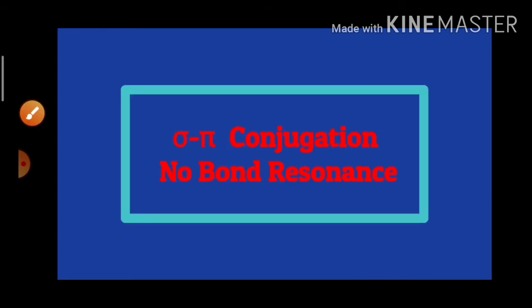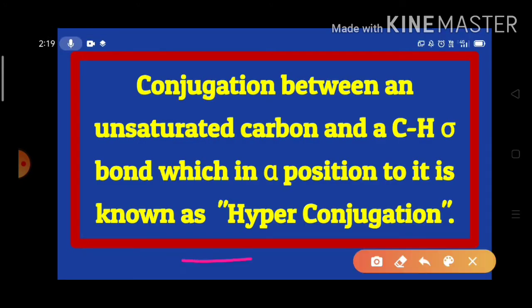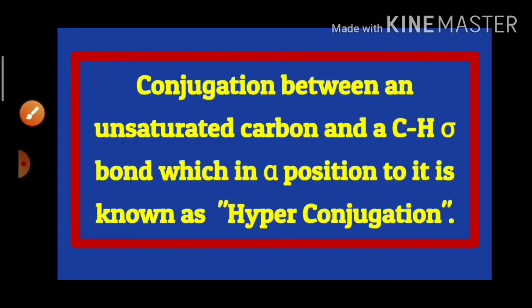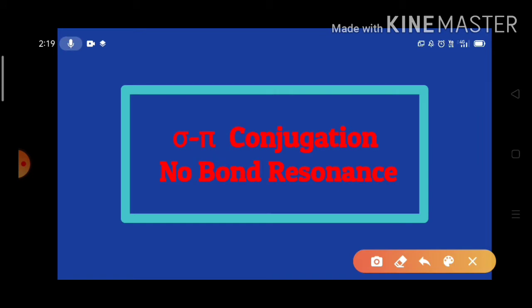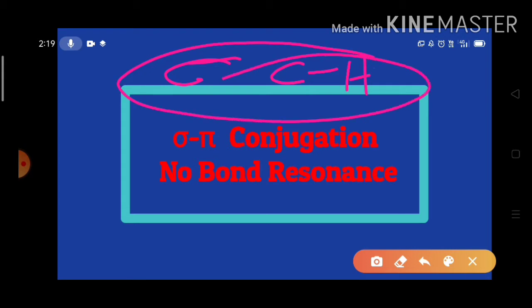This conjugation is also known as sigma-pi conjugation, because in the conjugation we studied earlier, we didn't talk about the sigma bond, but here we are making use of the sigma CH bond.